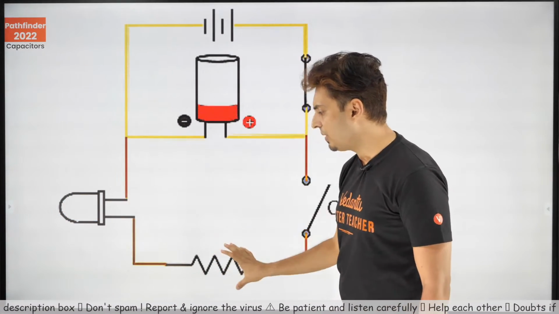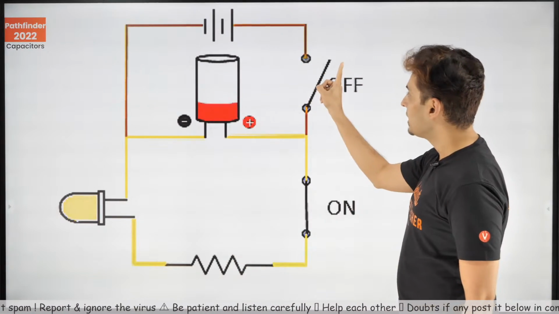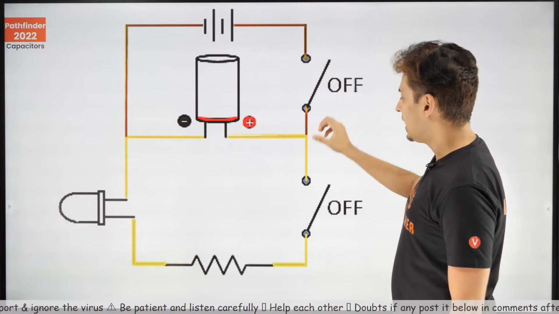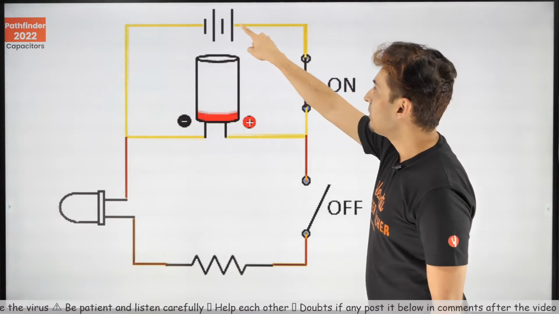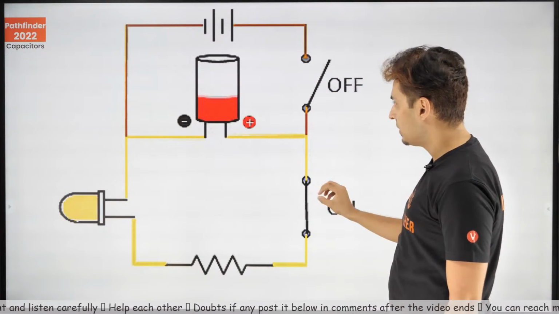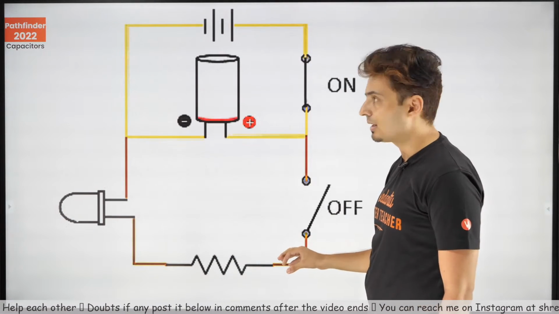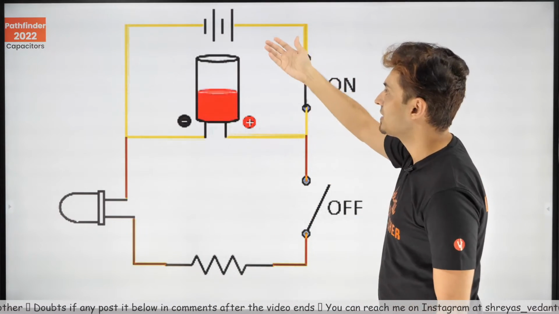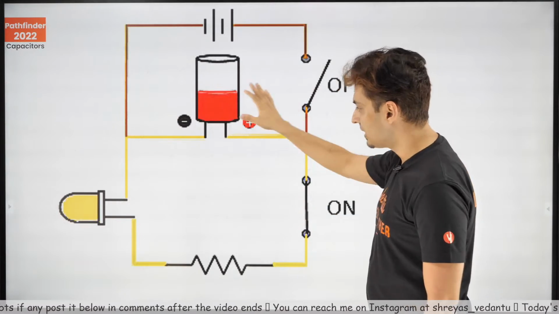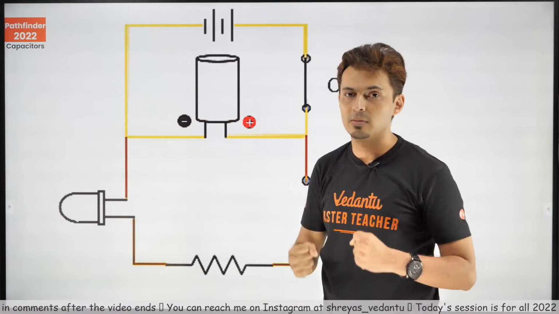These are representations of some devices which consume energy. You can see when this switch is on and this switch is off, the battery supplies energy to the capacitor, and when this switch is off and this switch is on, the capacitor gives away that energy into these parts of the circuit. It gets discharged and again gets charged, and again when you turn this on, it gets discharged. So you can see a capacitor stores some energy.